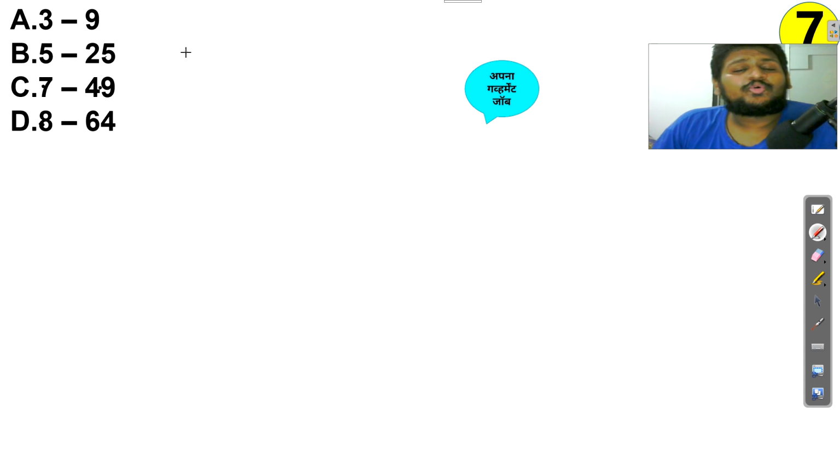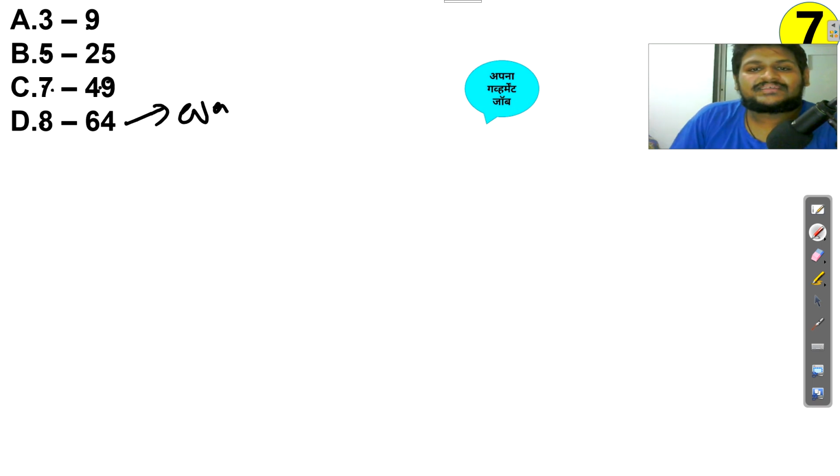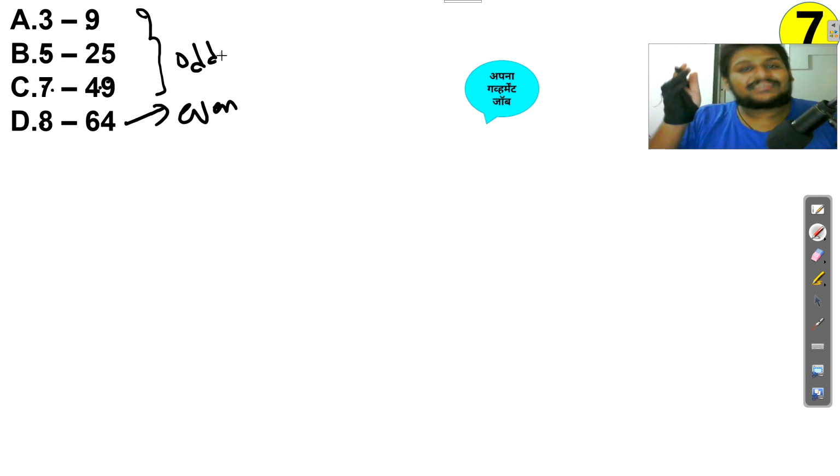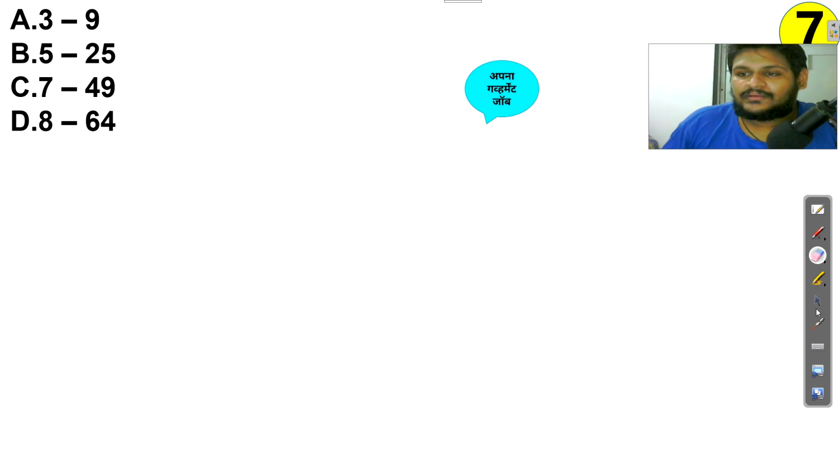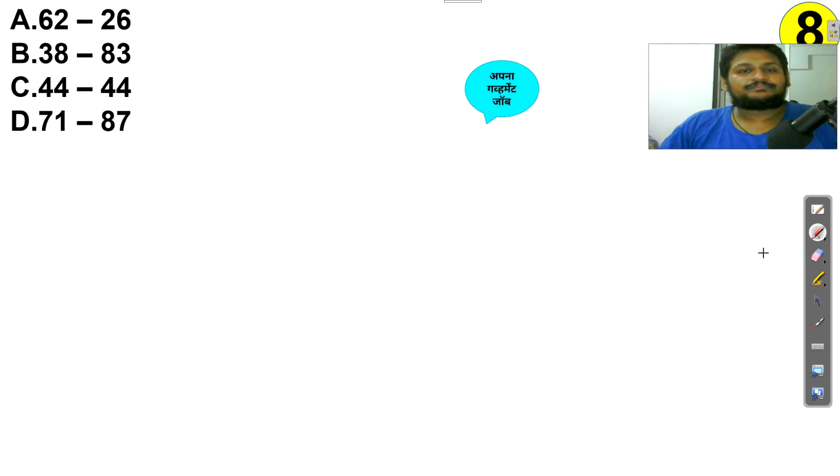See, so the only thing that is different here: 3 and 9 are odd, 5 and 25 are odd, 7 and 49 are odd, but 8 and 64 are even. So the answer is this, because it is even and all the others are odd. So an even or odd logic is also there. Just note this down in your notes too. In the starting slide I missed this. So let's go to question number 8.